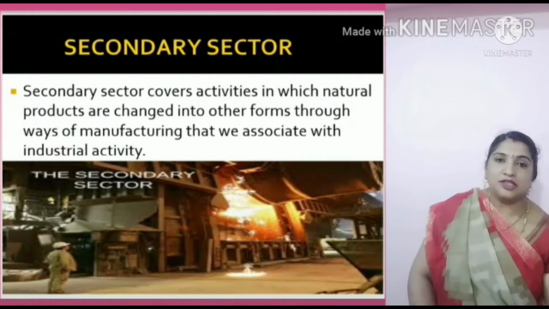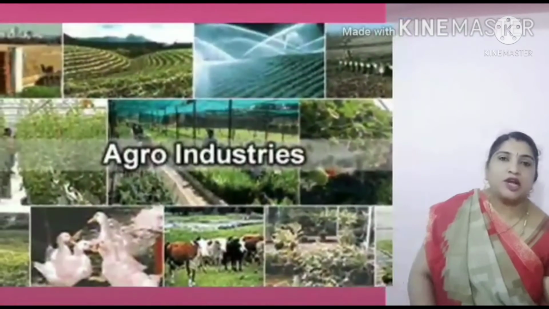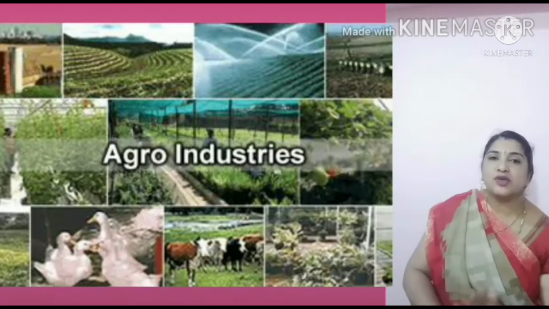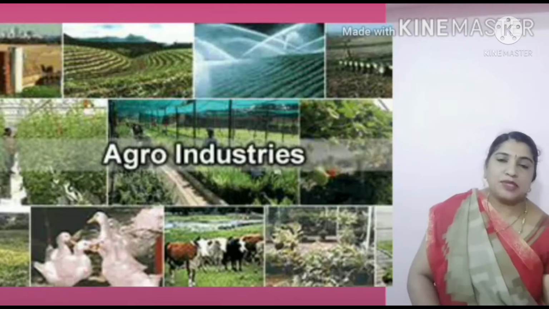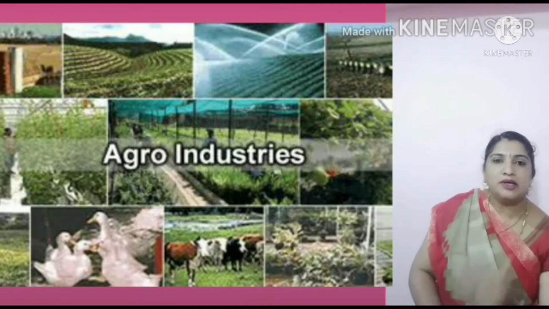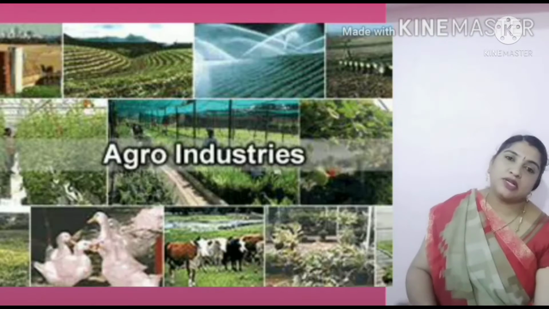Then what about secondary sector? Secondary sector is nothing but the processing of a variety of goods. Example, we can take industries. In these industries also, again two types: one is agro-based industry and one more is mineral-based industry. What is agro-based industry? Agriculture-based industry. Examples here: sugarcane to sugar industry, jute industry, rubber industry, and one more is cotton to cotton textile industry. All these industries will come under agro-based.